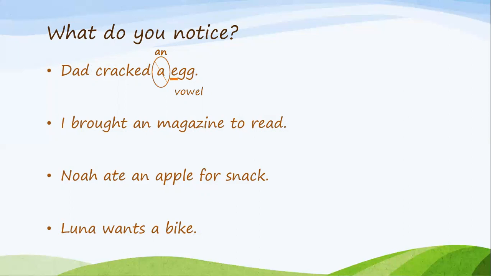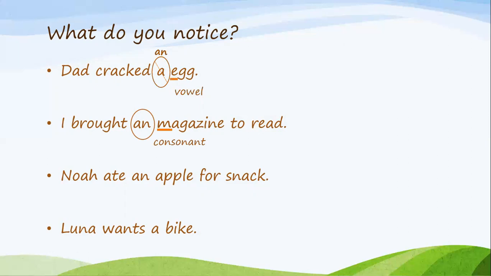Did you find a mistake? Tell me, what is it? You got it. If you realize that the article an is incorrect, you are correct. Now tell me why. Let's look at the word that follows. Magazine. Magazine starts with M, and M has a consonant sound.